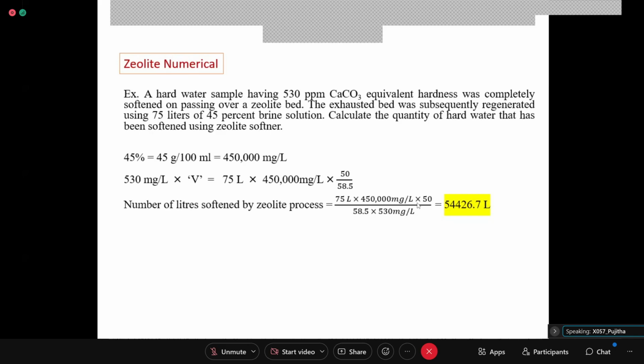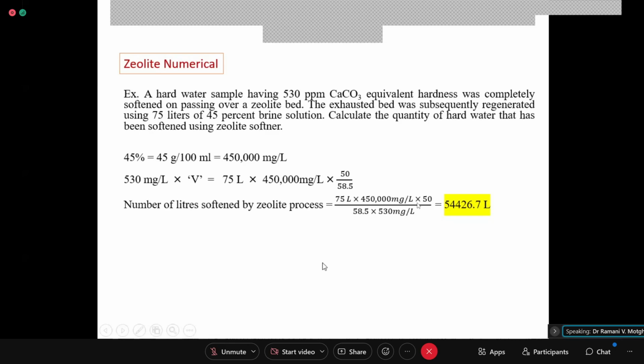If it is not a water solution, then density should also be taken, ma'am. Yes, but in the zeolite process don't go too much into detail. It's not the JEE exam. This is a very basic concept of the zeolite process and water softening.